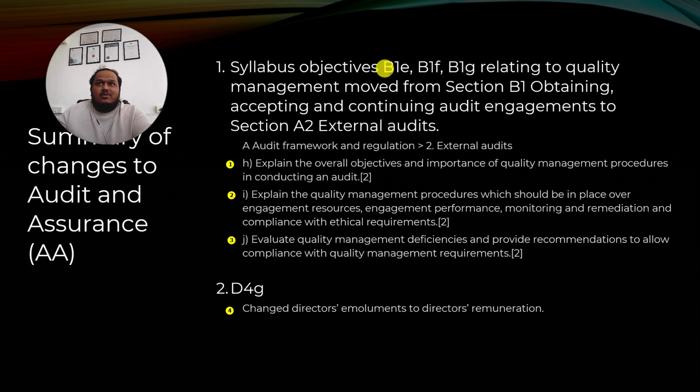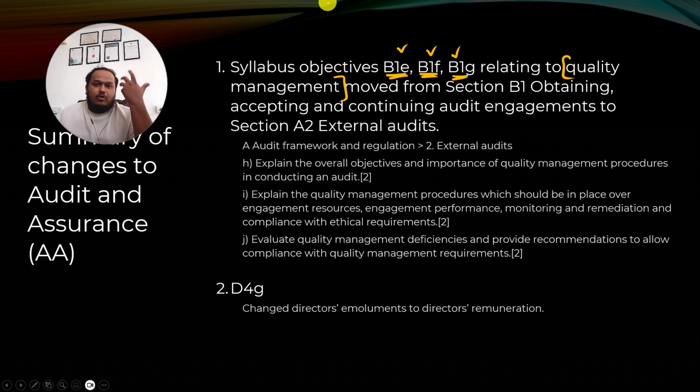Syllabus objectives B1E, B1F, and B1G, which were earlier related to quality management. So they were already there, nothing new. B1E, B1F, and B1G related to management of quality of audit. Now they have been moved from section B1 to section A2. What difference does it make to you as a student? The topic is the same.